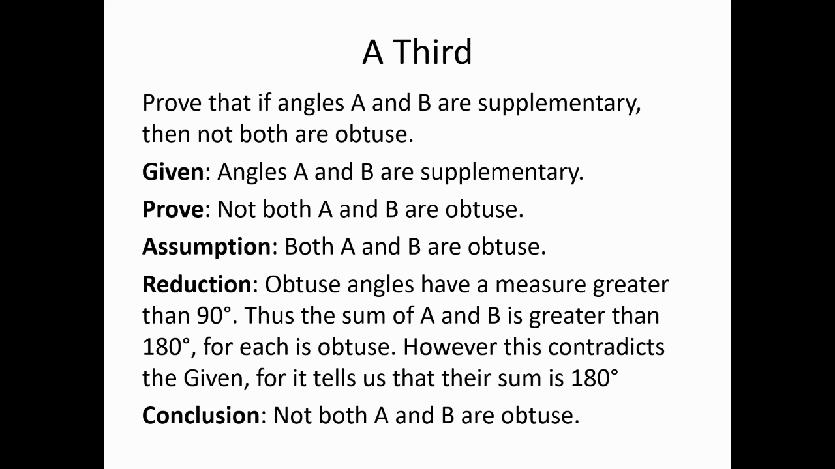Okay, so since that assumption has led to a contradiction, it cannot be true. It cannot be true, that is, that both A and B are obtuse, which just is to say that not both A and B are obtuse. Okay, so there we go. That's your quick introduction to indirect proof. And we've got a good problem set for this, so go take a look at that.